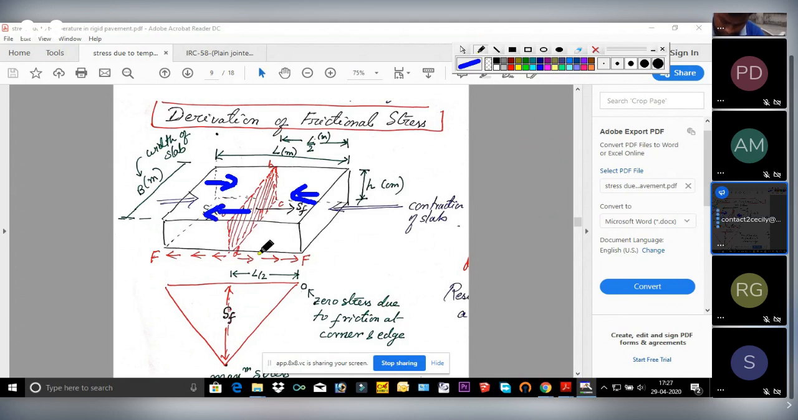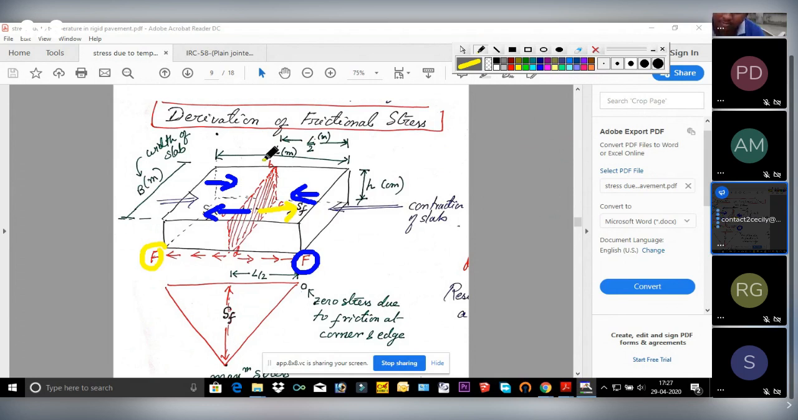That means if the force is acting here, frictional force is acting here, it will try to resist this frictional force and will generate a stress which will act in the direction opposite to the direction of the frictional force. Suppose for this force, stress SF is generated in this direction, whereas for this force, SF is generated in this direction.